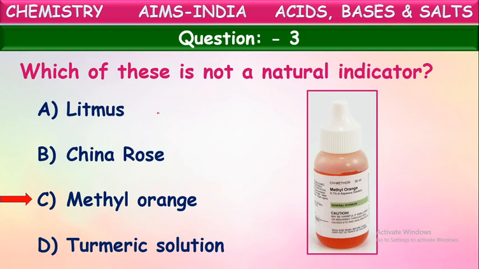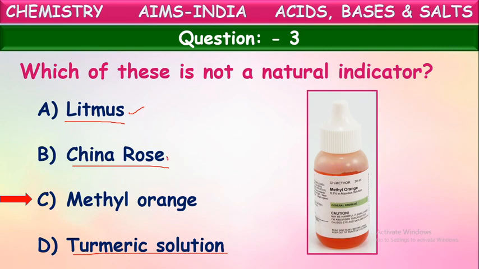Along with one more that we have studied, phenolphthalein also. Yes, phenolphthalein and methyl orange are synthetic or artificial indicators because they are prepared from chemicals. What we have seen here, litmus, China rose, turmeric solution, these all are extracted from natural substances. Litmus is extracted from lichen, algae and fungus.